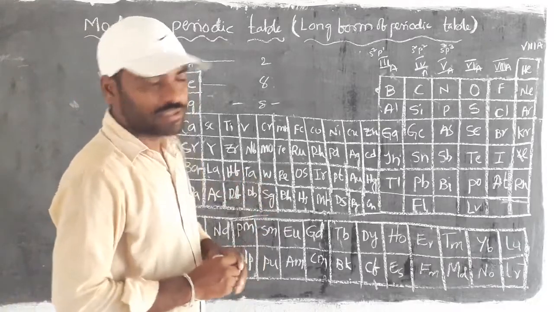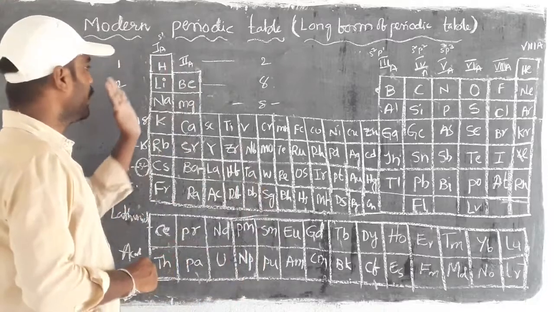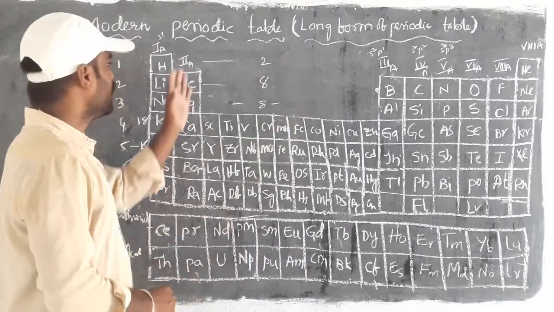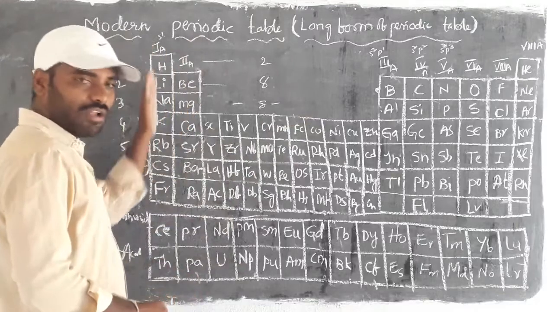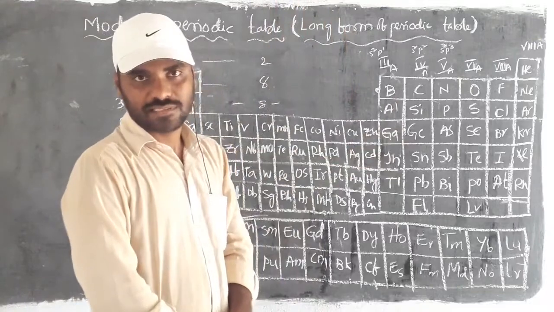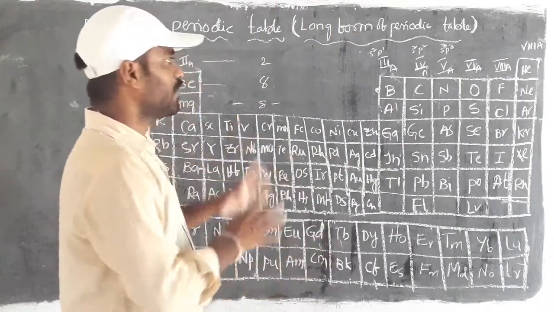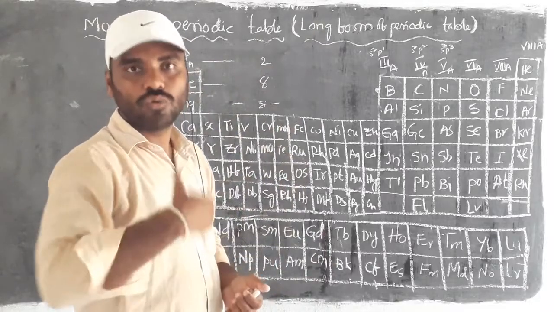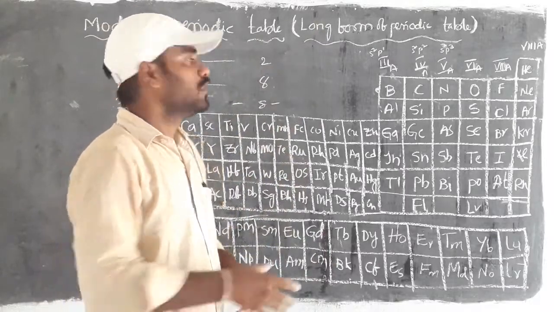So this is the information about the number of elements in each and every period, right? Then how they start from alkali metals and end with inert gases, right? So this is the information about the modern periodic table. Then we have to take a look at the periodic properties.